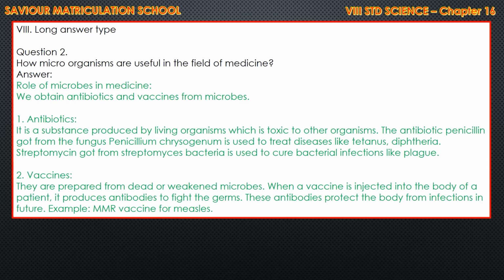And vaccines are prepared from dead or weakened microbes. When a vaccine is injected into the body of a patient, it produces antibodies to fight the germs. These antibodies protect the body from infection in future. Example, MMR vaccine for measles. You can refer to page number 184 for this, and it continues in 185 also.